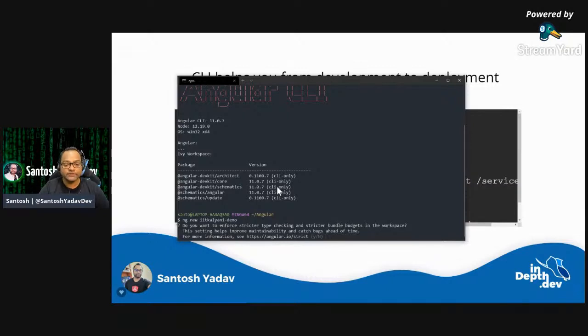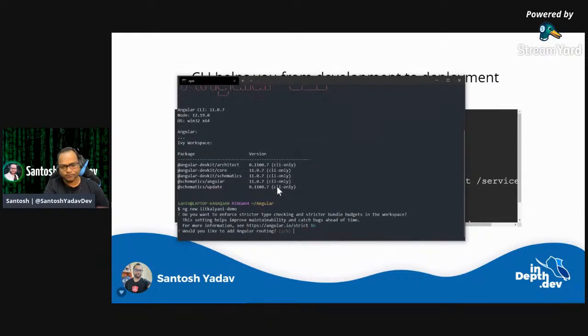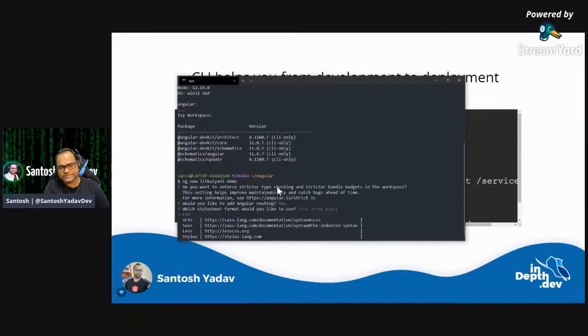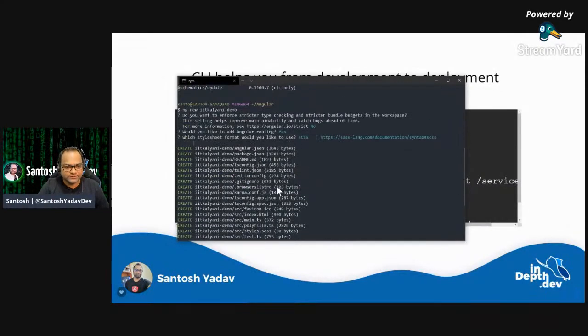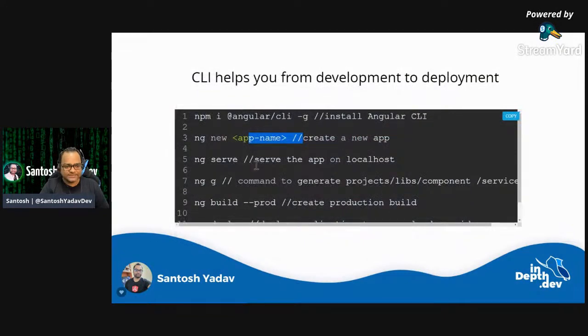Once you run ng new, you will get some questions. It will ask whether you want to enforce strict type checking. I would say no as of now, because I would have to create a lot of interfaces, and I'm sure we don't have that much time. So I don't want to enforce strict type checking right now. And would you like to have Angular routing? I would say yes. And which type of styling do you want to use? I'll choose SCSS, where you can actually use Sass syntax.